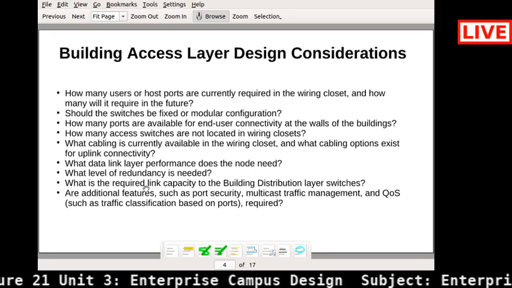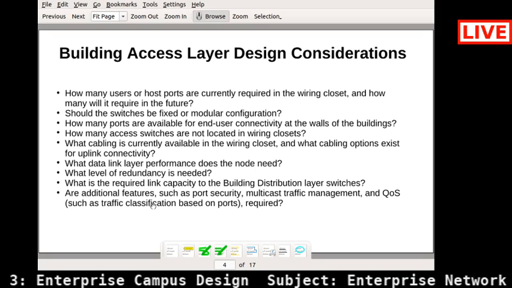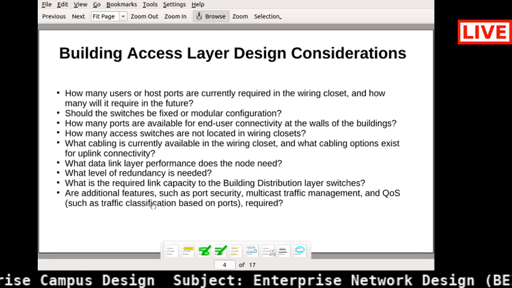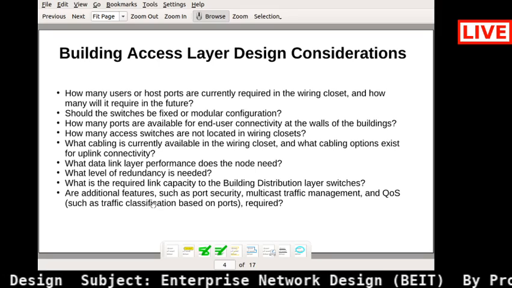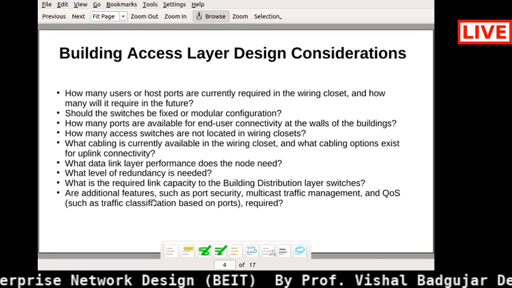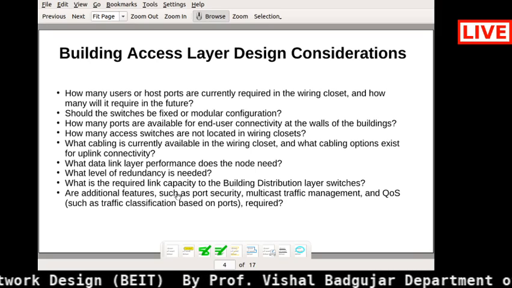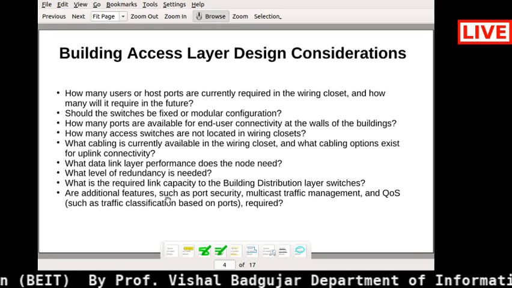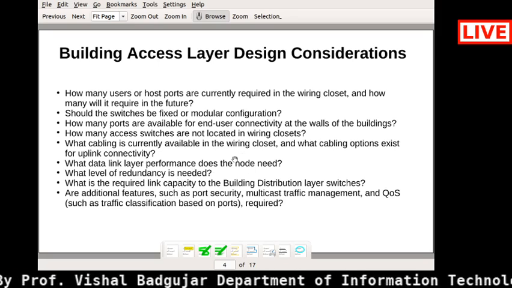You can also include as many questions as you like with respect to the access layer. For example, how are VLAN and STP deployed on this particular access layer? Will there be a single VLAN or several VLANs per access switch?